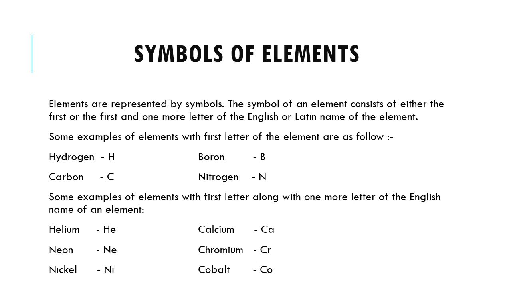Neon, the chemical symbol is Ne. In the same way, chromium has Cr. Here the third letter is being taken, so it is not necessary that only the second letter is taken along with the first letter. Nickel, the chemical symbol is Ni. Cobalt, the chemical symbol is Co. This is given in tabular format in the books also. You have to learn it by heart.